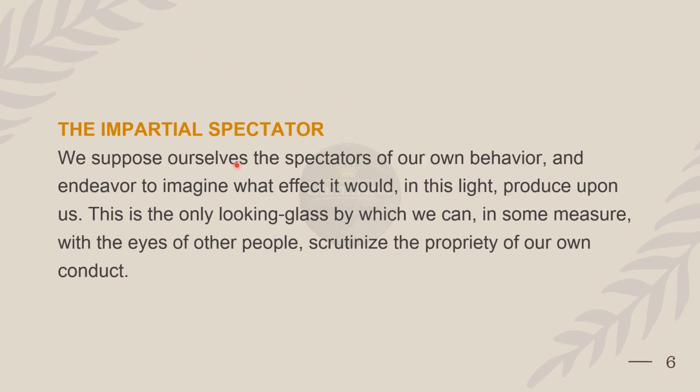What is impartial spectator? Impartial spectator, according to Smith, in short, we can say that we see our actions through other persons' eyes, or scrutinize our actions, whether they are morally correct or not, through the eyes of an impartial person, a third party who is not connected to this situation. What he will think, whether I am correct or not. So this is called impartial spectator.